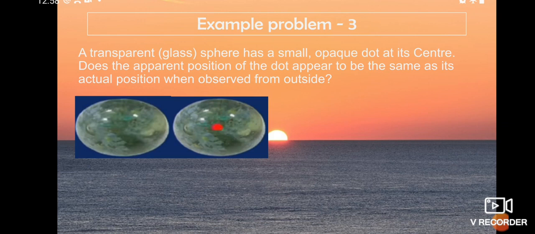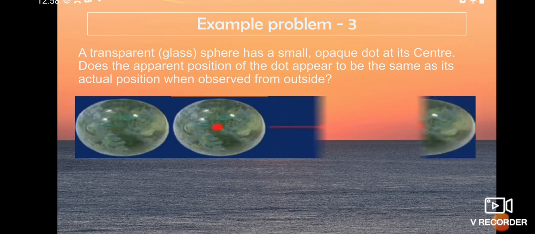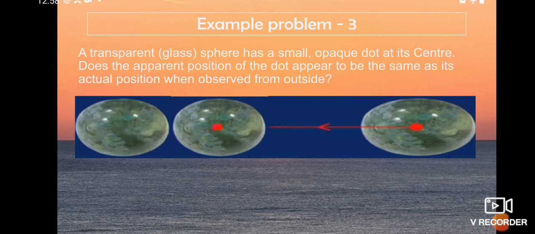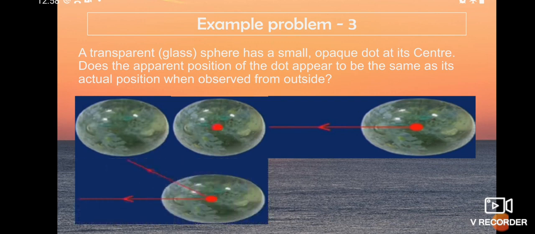Now I have kept a dot at its center. Here the light ray is traveling from the denser medium to the rarer medium, that is, from the glass sphere to air. Again, one more ray is traveling the other way.